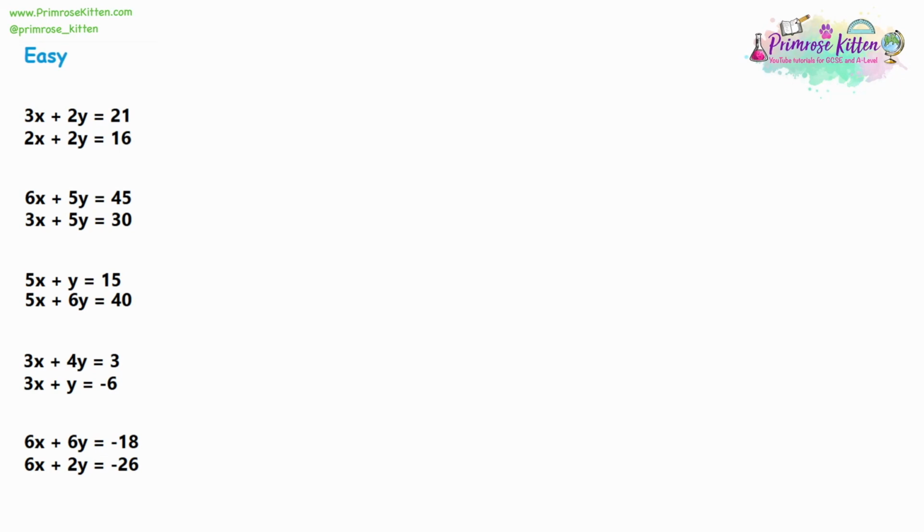On simultaneous equations, there's a lot of working out for each question, and each question will be worth 3 or 4 marks, sometimes more. So I'm going to clear the screen after every question, so I've got plenty of room for the working out. So let's write down the first question, which is 3x plus 2y is equal to 21. And there's a second equation with it, 2x plus 2y is equal to 16.